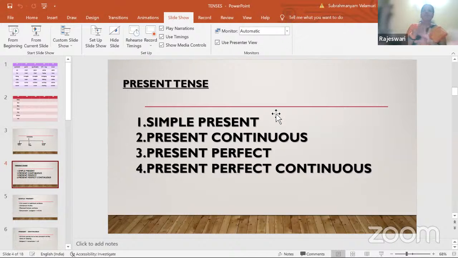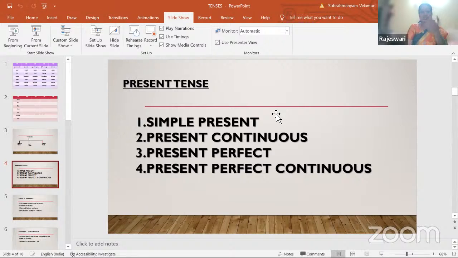The first one is simple present. Generally, we use this present tense when we talk about habitual actions. I drink milk every day. I go to temple every day. Or the bell rings at 5. Or plan future actions or universal truths. I'm a woman. It is a universal truth. The sun rises in the east. It is a universal truth. In such places we use the simple present.